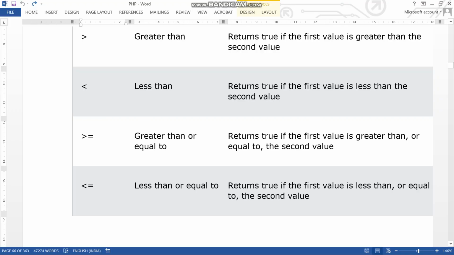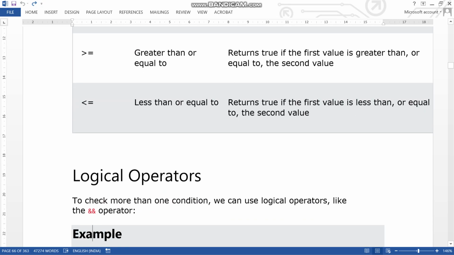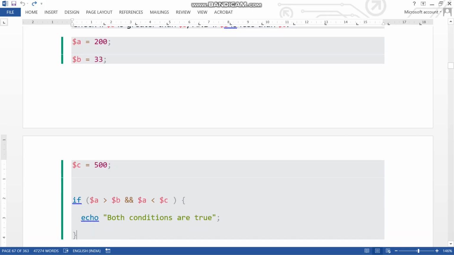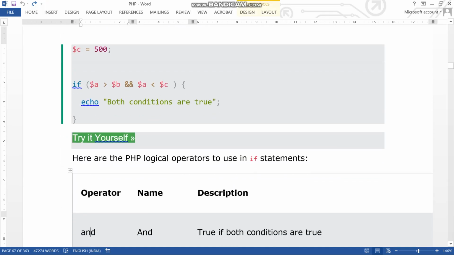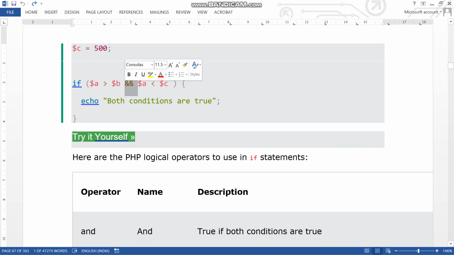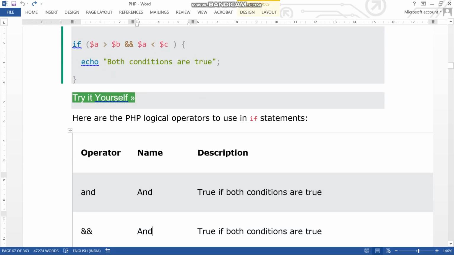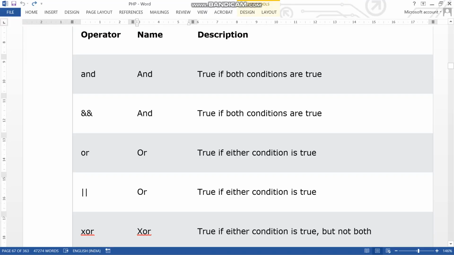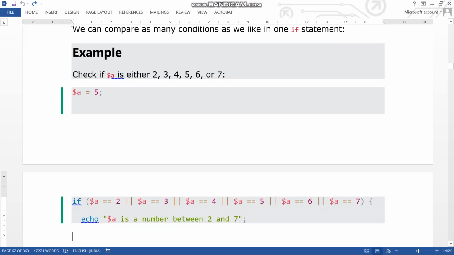See, these are all the logical operators. Conditions: if this and this, then it will go to this. So these are all the conditional operators.